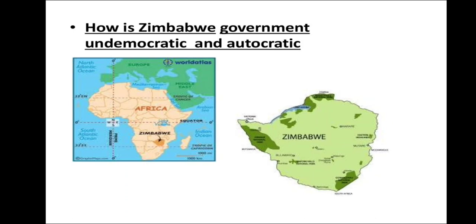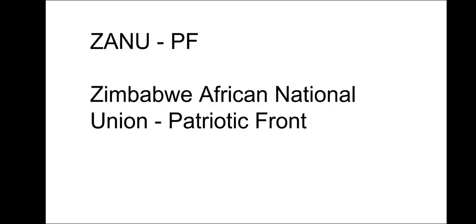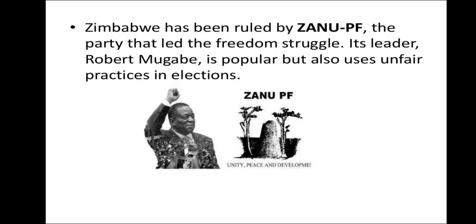Harare. Okay, and now the party name is ZANU PF. Why is it known as ZANU PF? The party's name is an abbreviation of Zimbabwe African National Union, Patriotic Front. So you should know the name of the party. Now Zimbabwe has been ruled by ZANU PF, the party that led the freedom struggle over there.